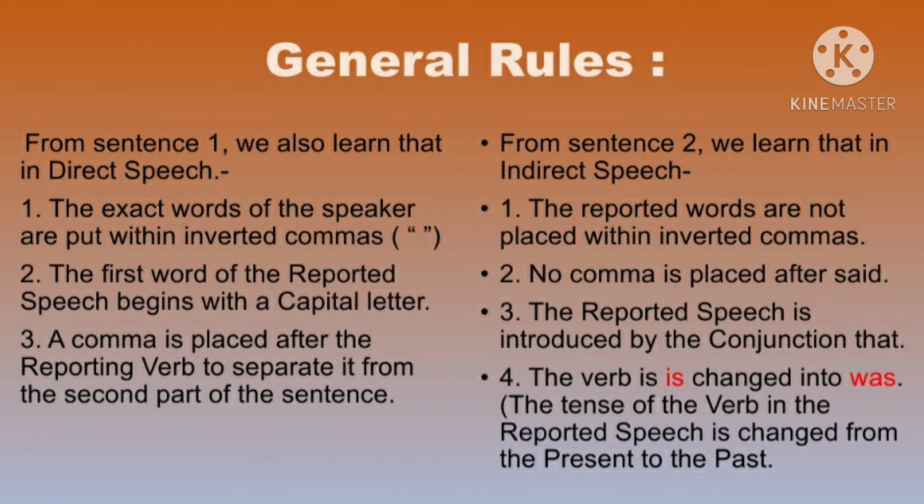But in the second sentence, we see that the reported words are not placed within inverted commas, neither is the comma used, and the conjunction that has to be used to join the reporting verb and the reported speech. Also the tense of the verb gets changed from present tense into the past tense.